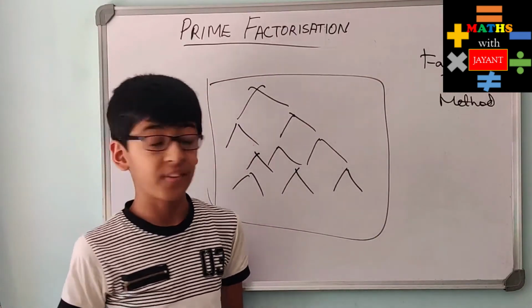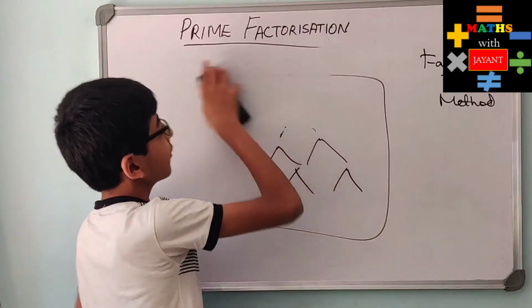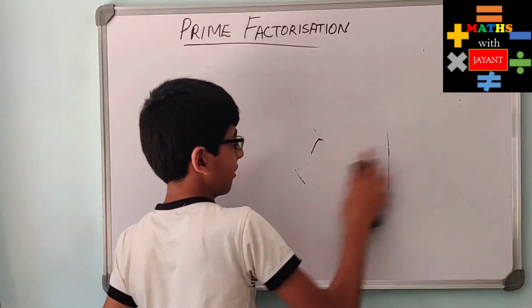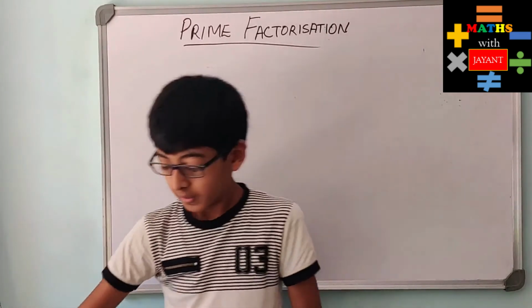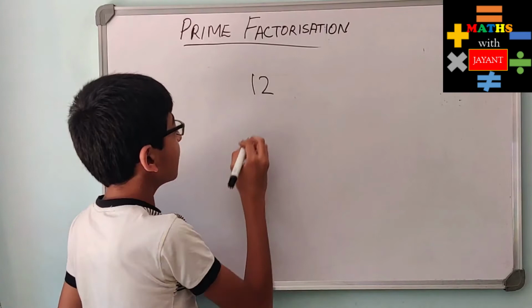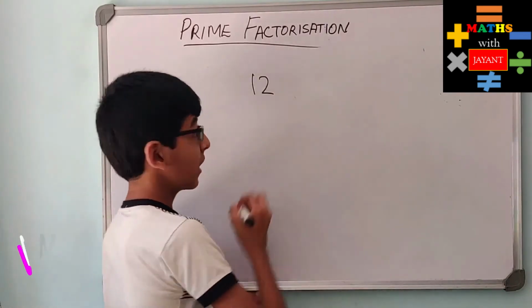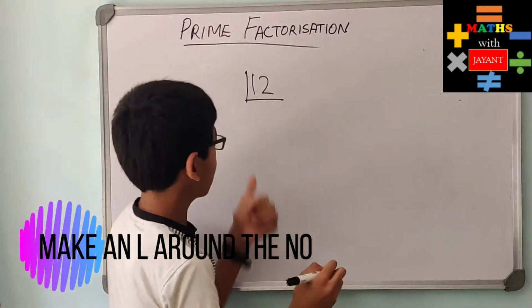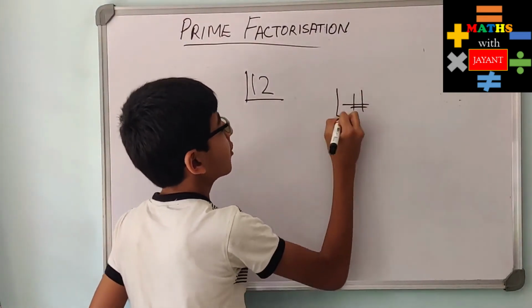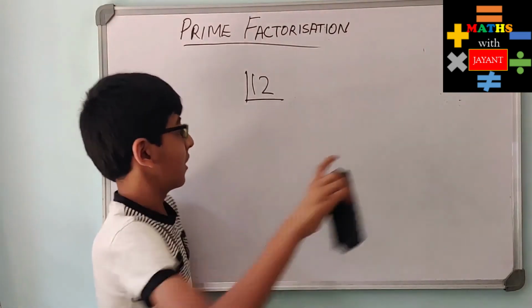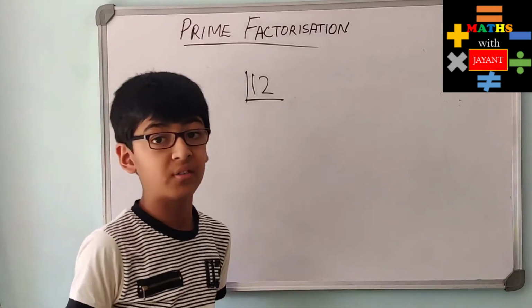So let us learn the second method. This method does not have a name, but this is also a nice method. So over here, let us start with 12. What you have to do is make an L sort of a thing around 12. It should look like this. So we made an L sort of a shape around 12.